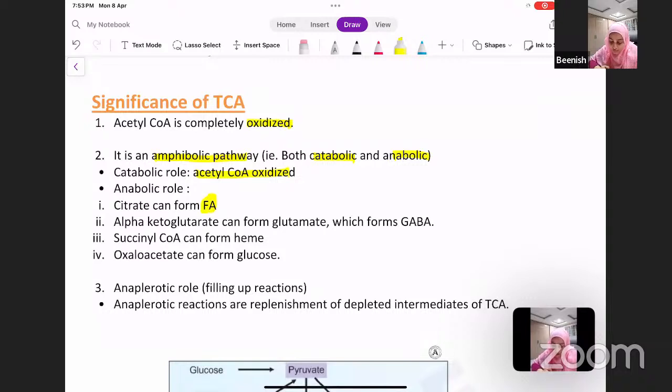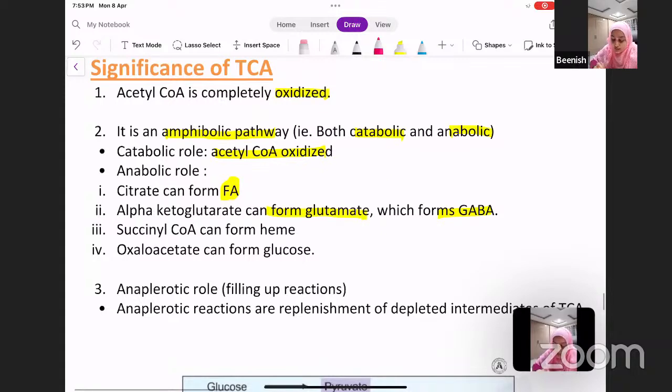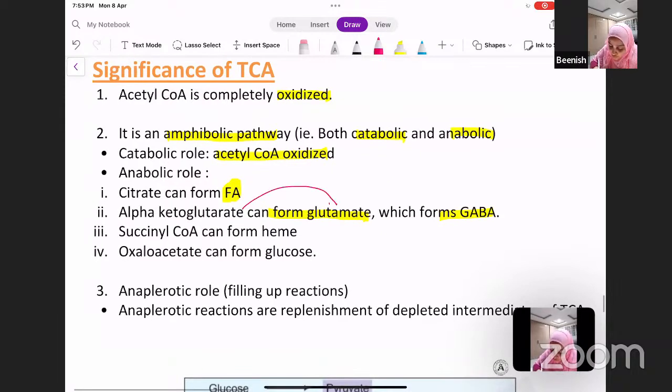The other being your alpha ketoglutarate can form glutamate, and this forms GABA. So if you remember the amino acid chapters that we've already done, your alpha ketoglutarate can form glutamate. How? By a transamination reaction.